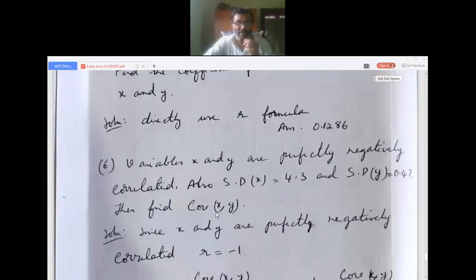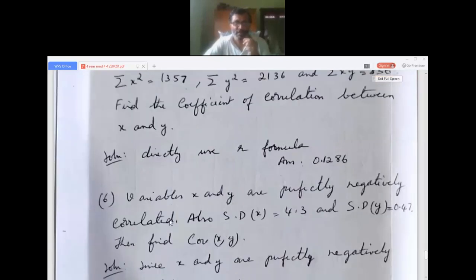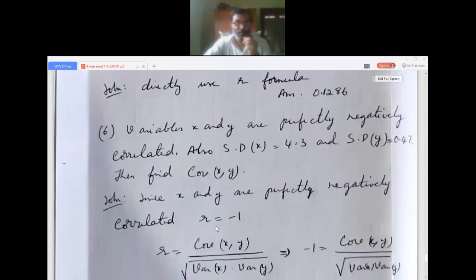Then in this problem, a little bit of change in the formula I have seen. They have given variables x and y perfectly negatively correlated. Perfectly negatively correlated means r equals minus 1. Perfectly positively correlated means r equals plus 1.